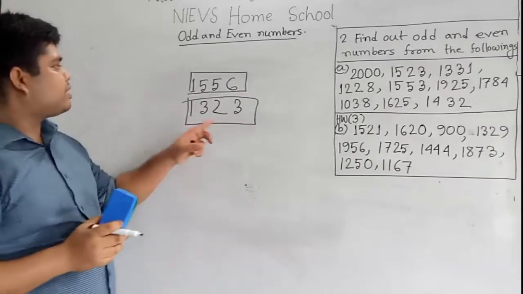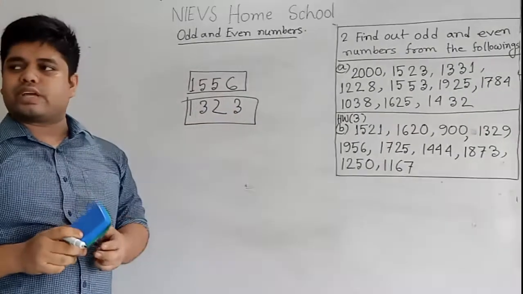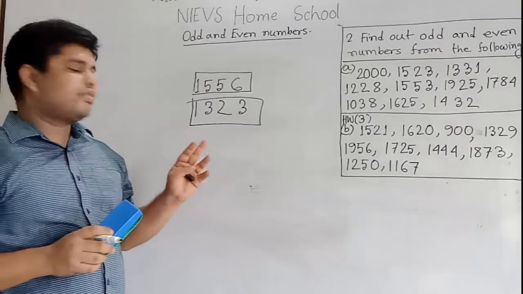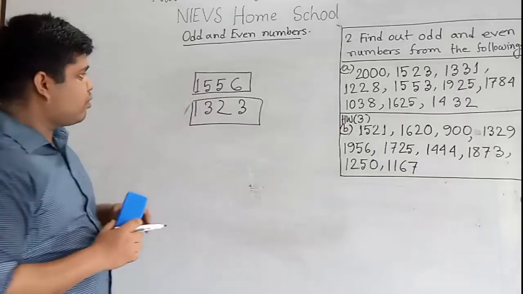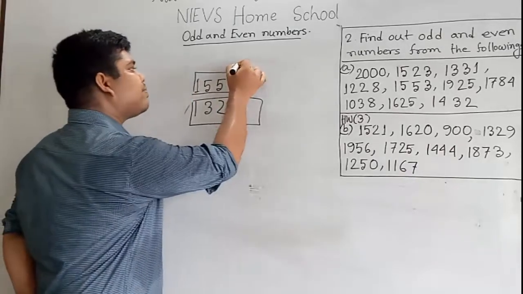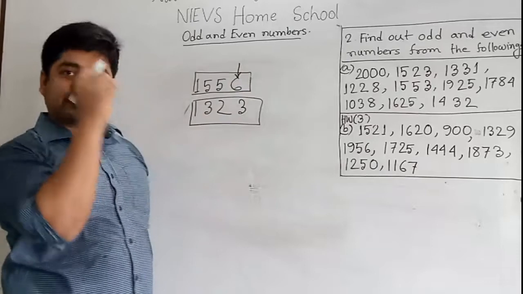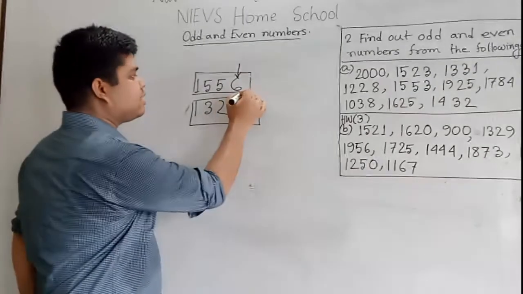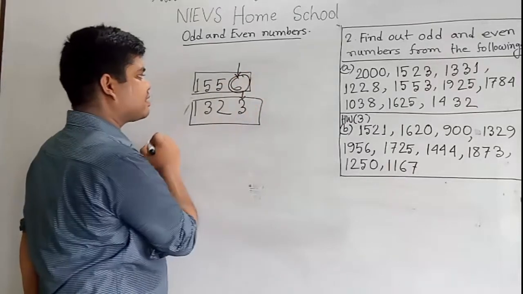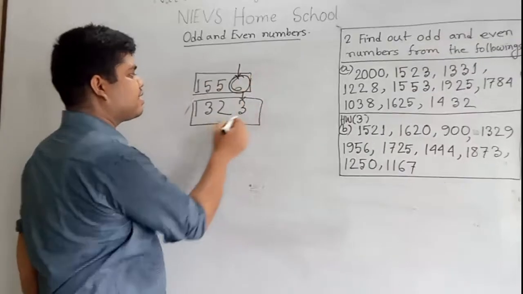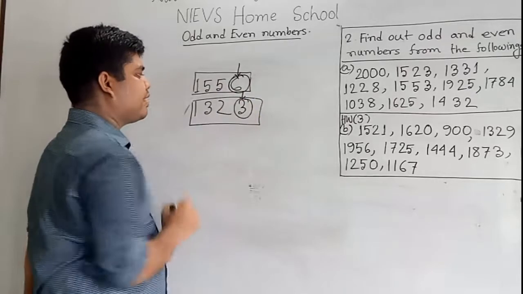We want to check which number is odd and which number is even. Now we shall check the ones place digit only. Here the ones place number is 6. Here the ones place number is 3.